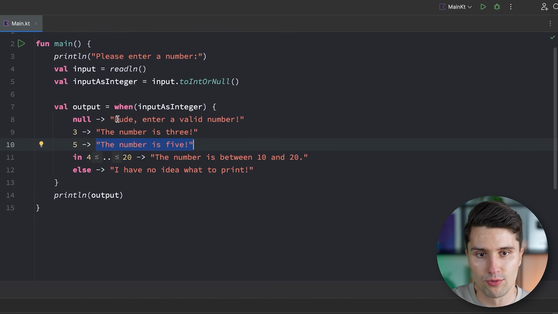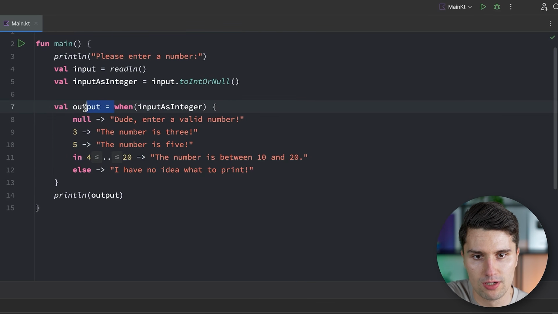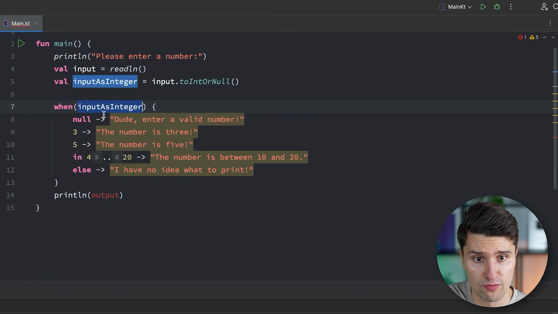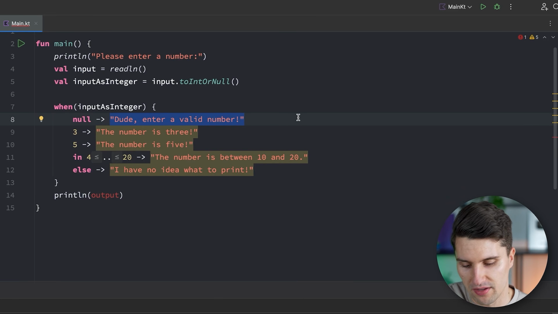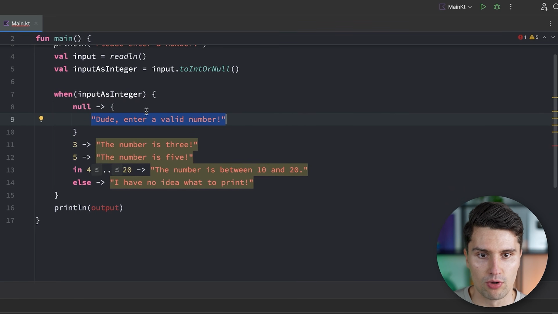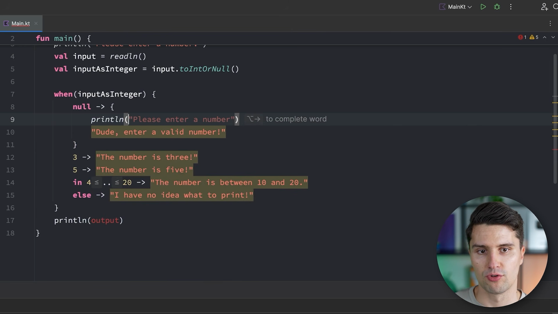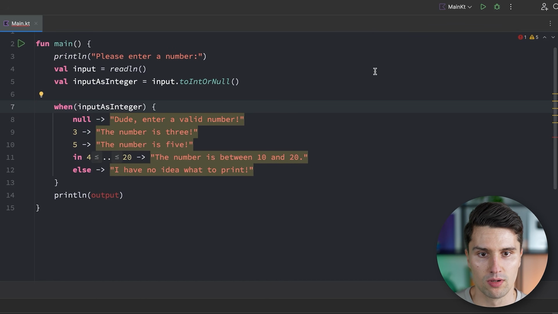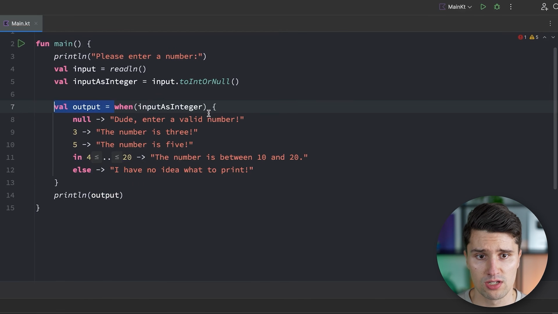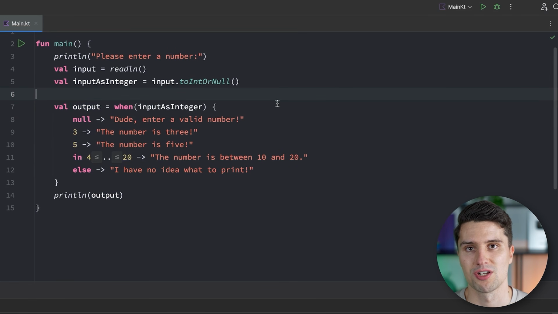And of course, you also don't have to use the when expression to assign the result to a variable. You can also remove this and just check for a certain value in order to execute some code. In this case, it of course doesn't make sense to just map this to a specific string, but rather use these curly braces to print something, for example. That would also be totally valid. But if you need to assign something to a variable that depends on lots of different conditions, you can use when expressions.